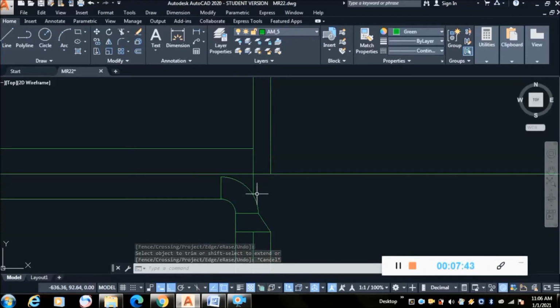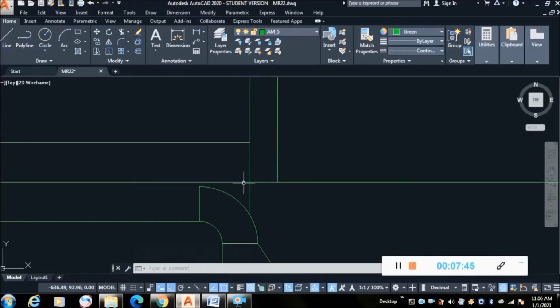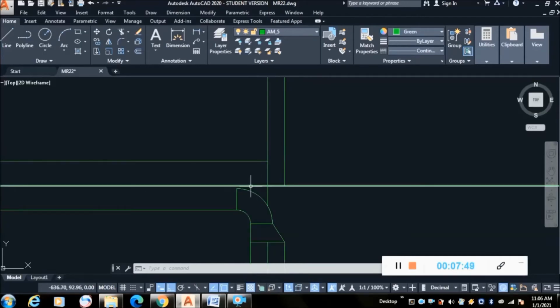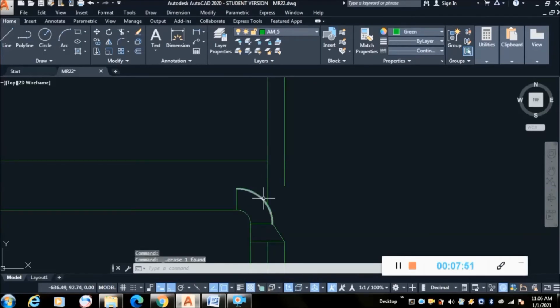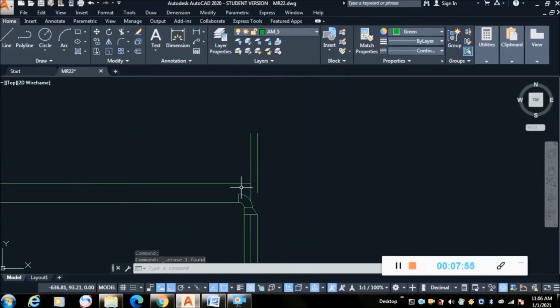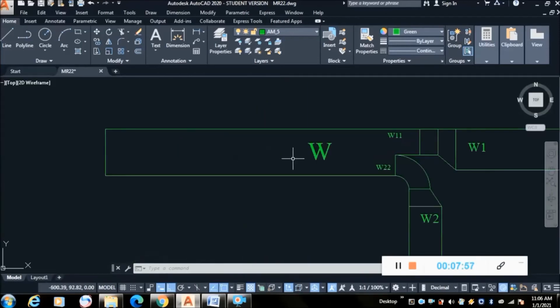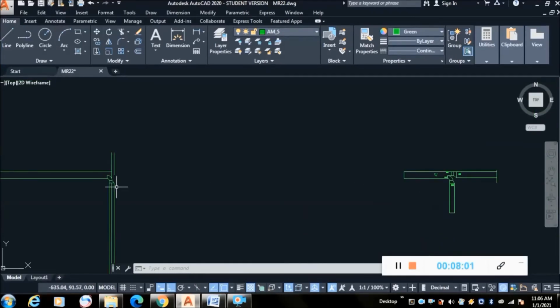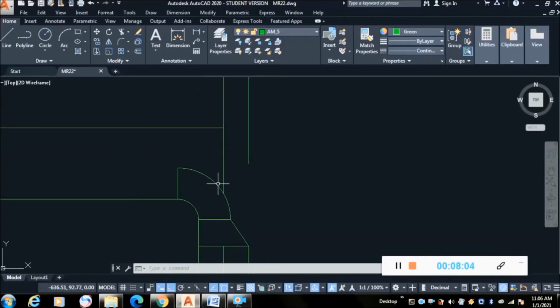Now for creating this, I'll delete this line. This is W22, width of the trouser, one width of the trouser. Now we have to take another width, so press L, enter, and take the center of this and extend up to here.